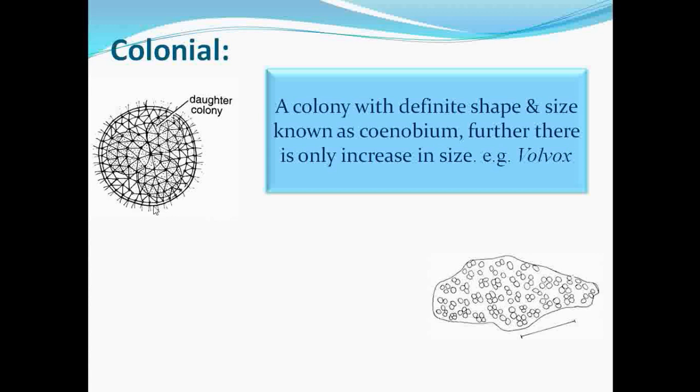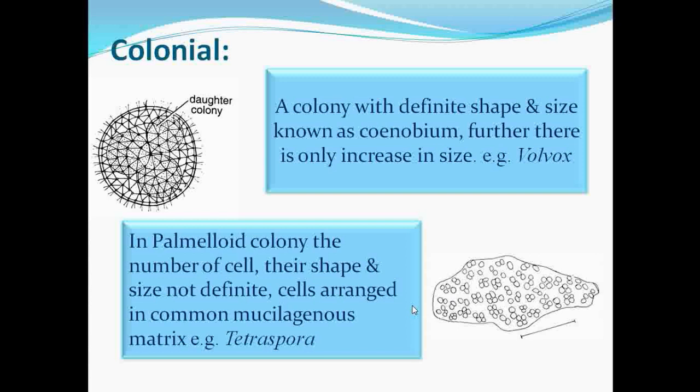These are motile ones. So this is the coenobial type, for example Volvox. Here there is a definite shape, size and number of cells. What is the difference between this coenobial and the palmelloid one? If you see that the shape, size and structure of the cells are not definite, that type of thallus organization is called palmelloid type. For example, Tetraspora.